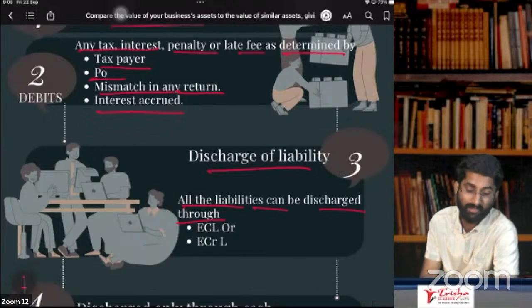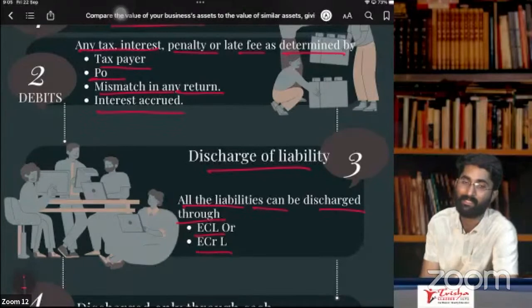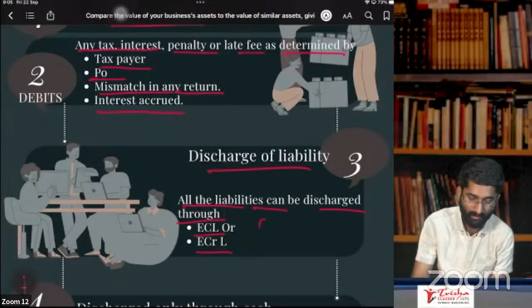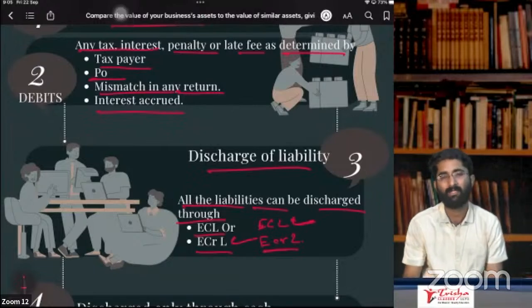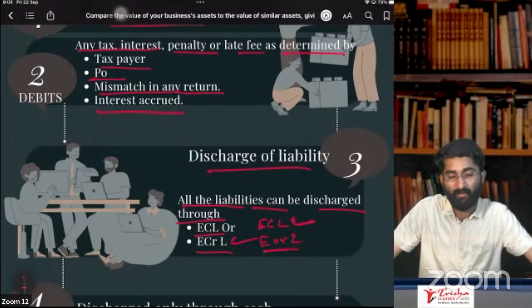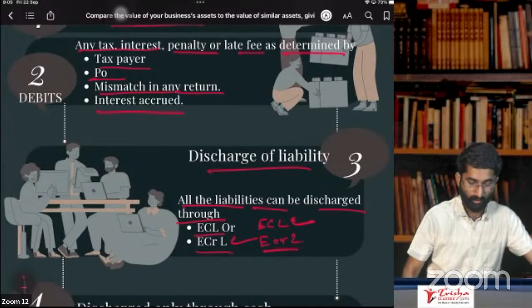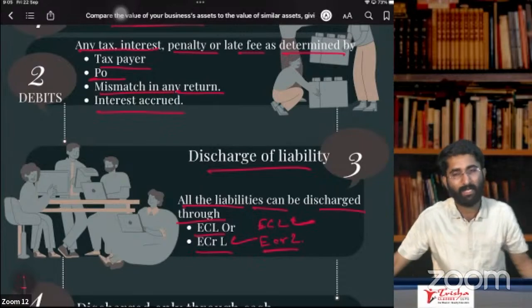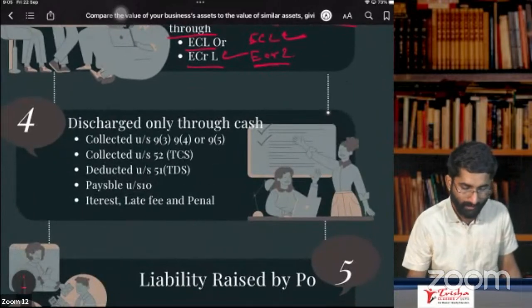Okay. How to discharge this liability? You can go for ECL or ECRL. What is ECL? Electronic cash ledger or electronic credit ledger. This is electronic credit ledger. This is electronic cash ledger. How to discharge the liability, sir? How to pay off this liability which is there in rule number 85 liability register? How to discharge it? By paying through the cash ledger or credit ledger. That is discharge, and discharge only through cash.